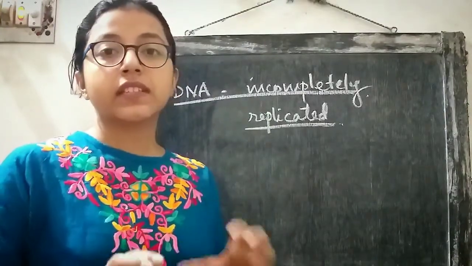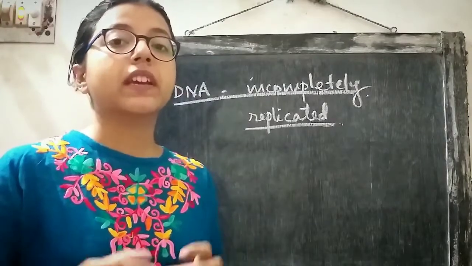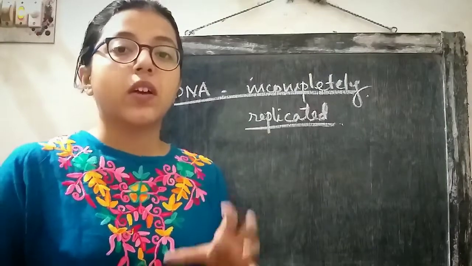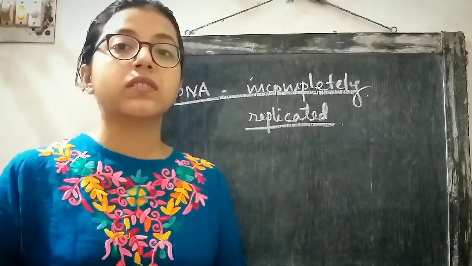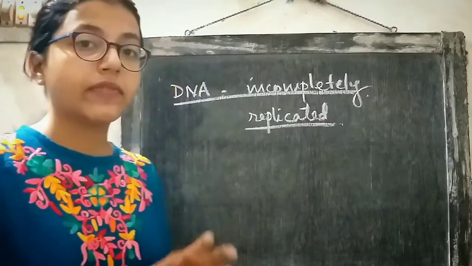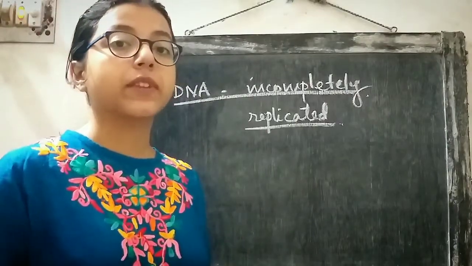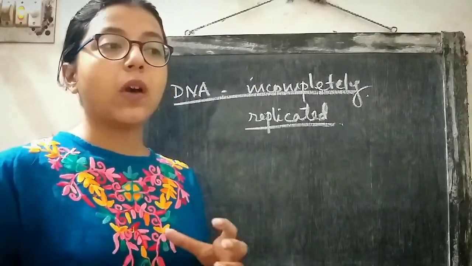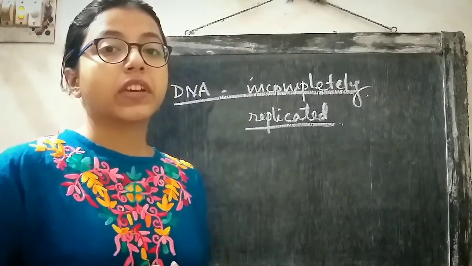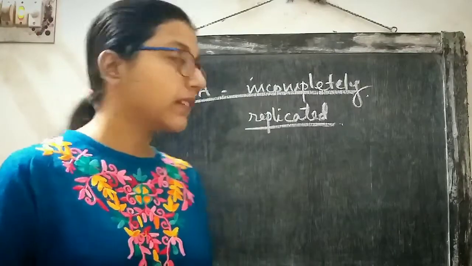So this process should be rectified, otherwise there will be dangerous consequences because genetic information will be lost in the daughter cells, and this is dangerous. So this process must be rectified. So how the G2 CDKs help in the rectification of this process, we will look at that.